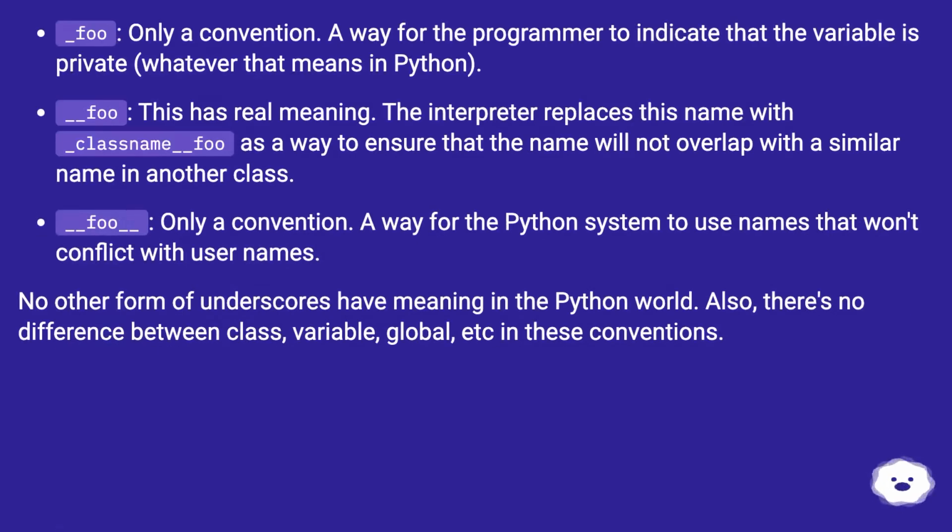_foo: only a convention, a way for the programmer to indicate that the variable is private, whatever that means in Python. __foo: this has real meaning. The interpreter replaces this name with _classname__foo as a way to ensure that the name will not overlap with a similar name in another class. __foo__: only a convention, a way for the Python system to use names that won't conflict with user names. No other form of underscores have meaning in the Python world. Also, there's no difference between class, variable, global, etc. in these conventions.